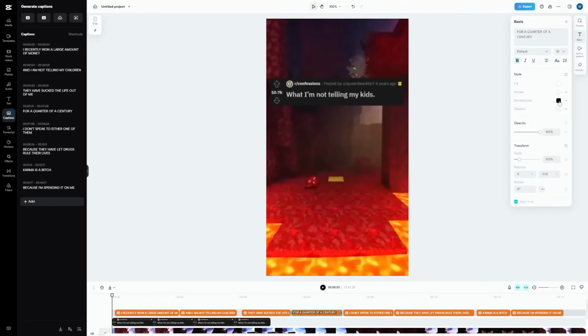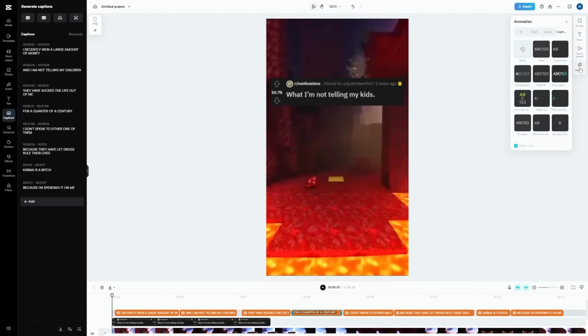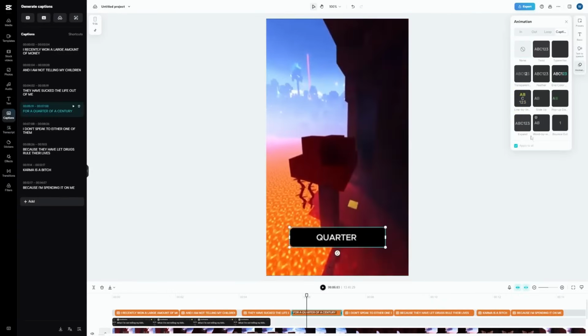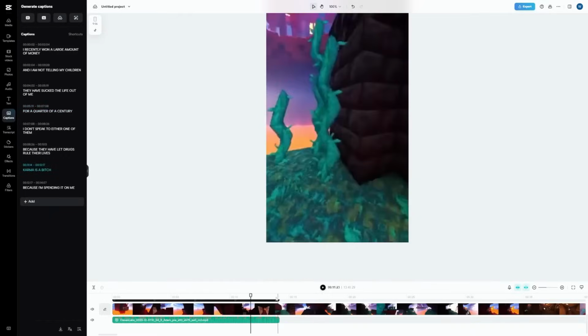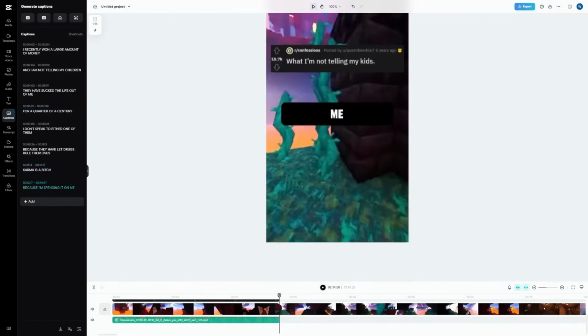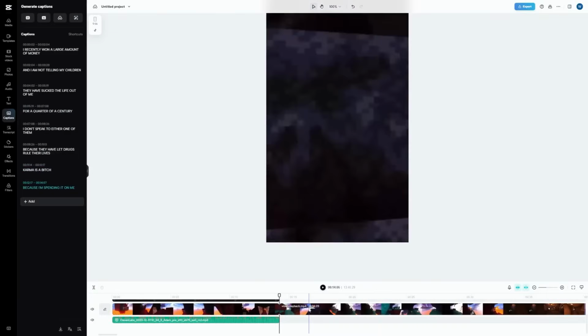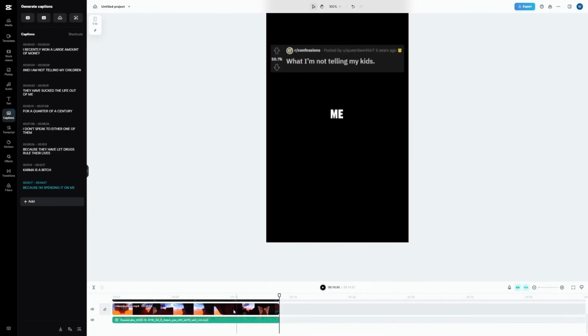Now, the most important thing is that we want to get our captions word by word. To do that, click on Animate and pick the bounce out animation from all of these animation types. Don't forget to increase the size of the text if needed. Okay, now that we did that for all the remaining captions, bring your pin here to the end of the voiceover, click on the parkour footage, and trim the excess footage as we don't need that for now.